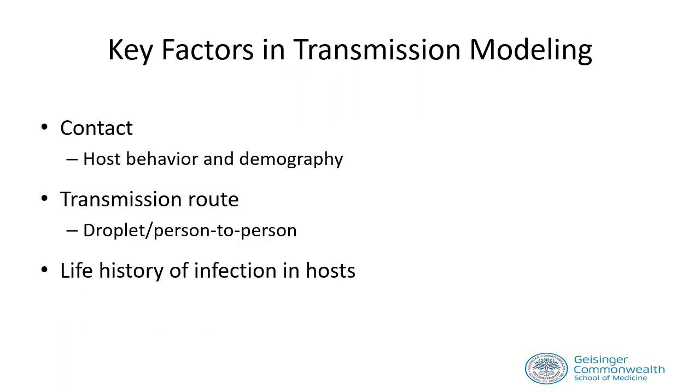There are three key factors in transmission modeling: contact, which is influenced by host behavior and demography; a route of transmission, for COVID-19, this is droplet transmission or person-to-person transmission; and life history of infection in hosts.